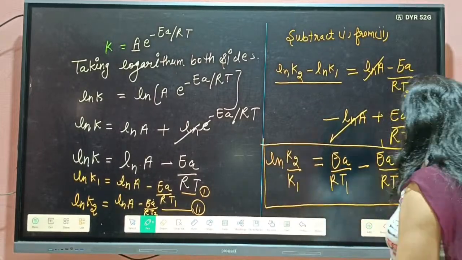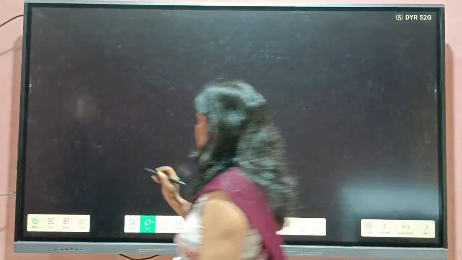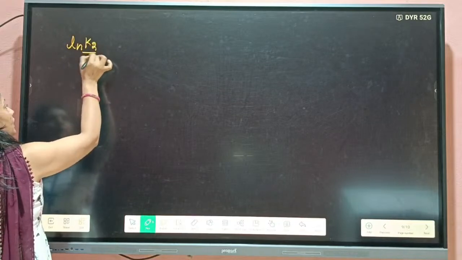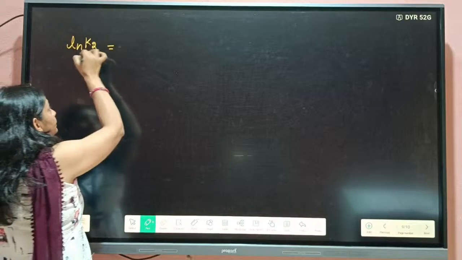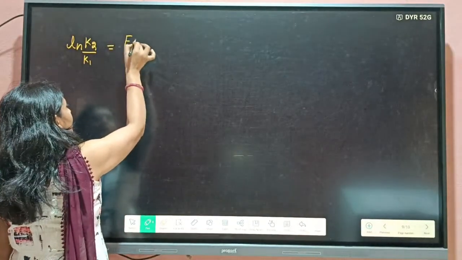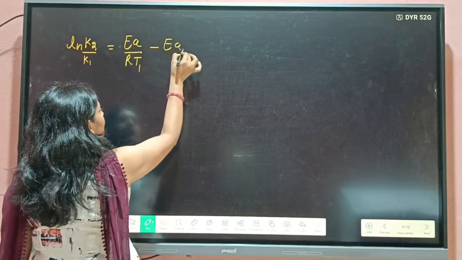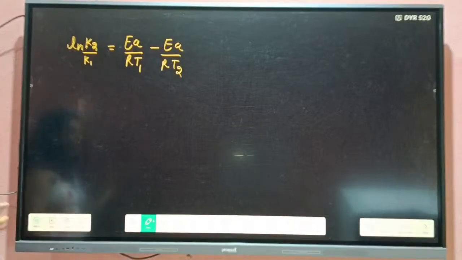Okay, we will solve it. What was the equation? ln K2 by K1 is equal to EA by RT1 minus EA by RT2. Same equation I have written here.